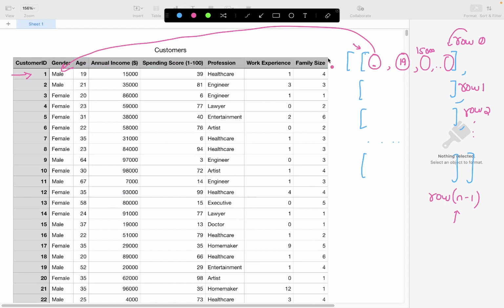Let's say you want to add a new column here or a new item here. You might have to write cumbersome code in order to add this new item in every single inner list. You might end up writing a complex logic which will help you add this additional item within every given inner list.